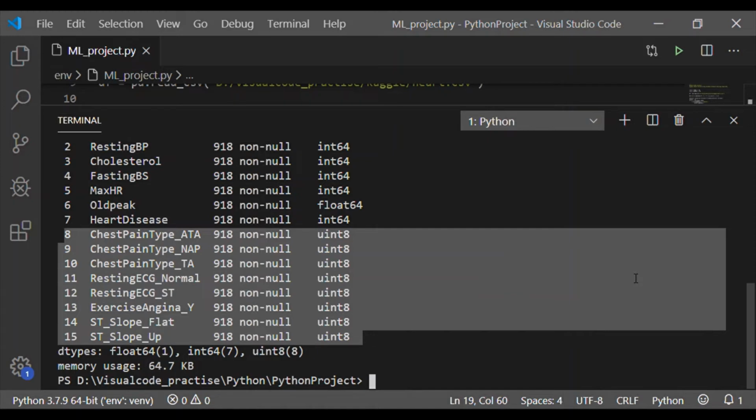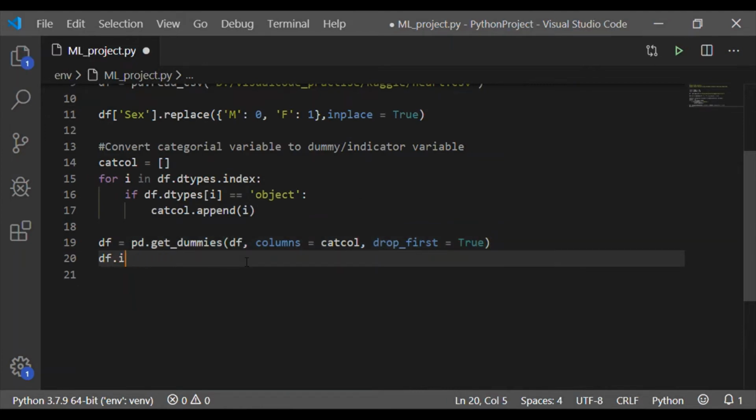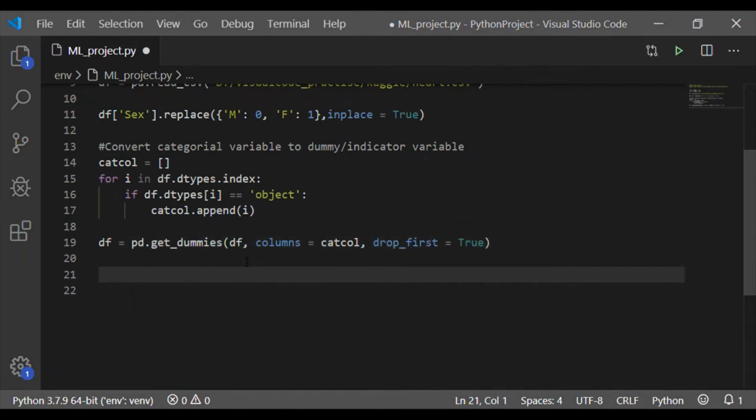This is because if all the existing dummy variables equal 0, then we know that the value should be 1 for the remaining dummy variables. That way, in resting ECG, exercise angina and ST underscore slope, the first category value of the category variable is dropped, resulting in only 16 columns.